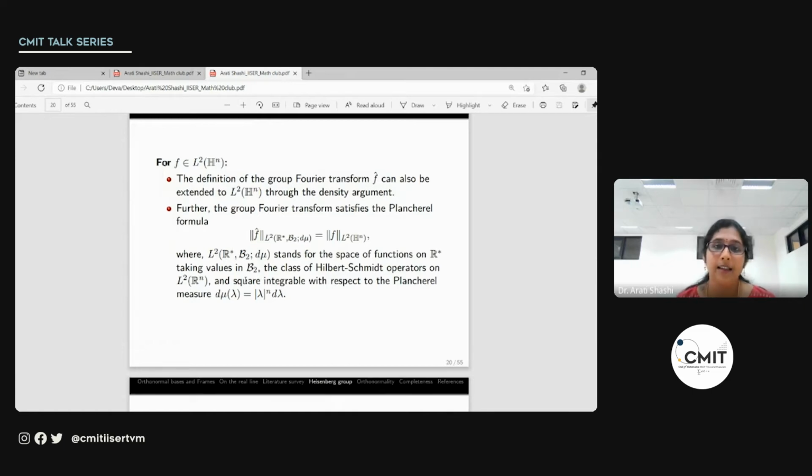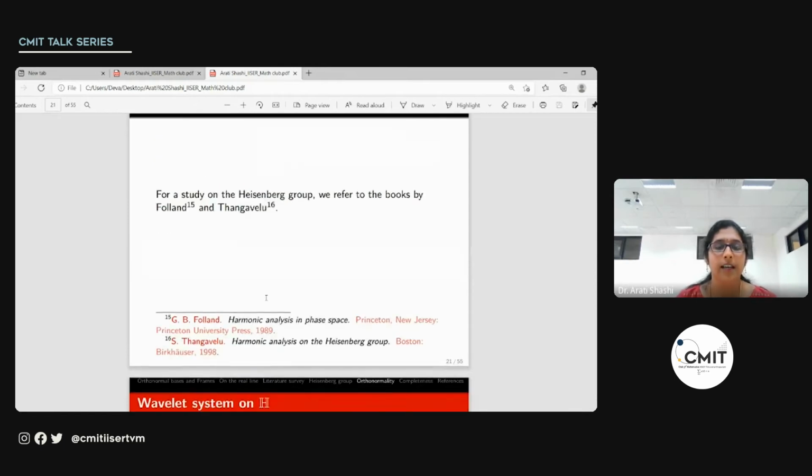In that case, the group Fourier transform satisfies this Plancherel formula: the norm of f hat in L2(R*, B2, dμ) is equal to the norm of f in L2(Hn). Here B2 stands for the class of Hilbert-Schmidt operators on L2 of Rn, and L2(R*, B2, dμ) stands for all functions on R* taking values in B2 and square integrable with respect to the Plancherel measure |λ|^n dλ. For more details on the study of the Heisenberg group, one may refer to the books by Folland as well as Thangavelu. These are the references.